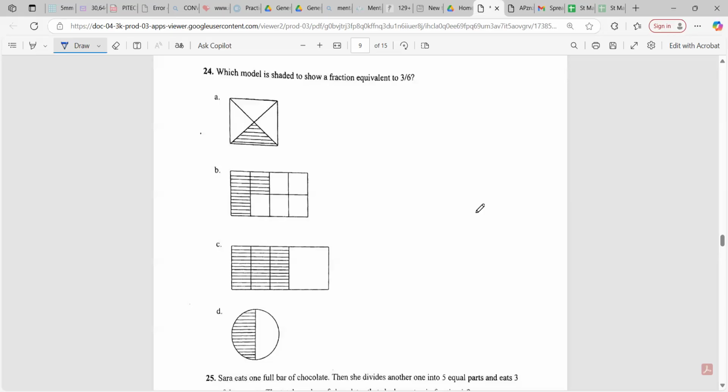All right, let's look at this one, guys. It says, which model is shaded to show a fraction equivalent to 3 out of 6? I like this one too. Grade 4 and 3 normally get this one. Yeah, they put it on it.